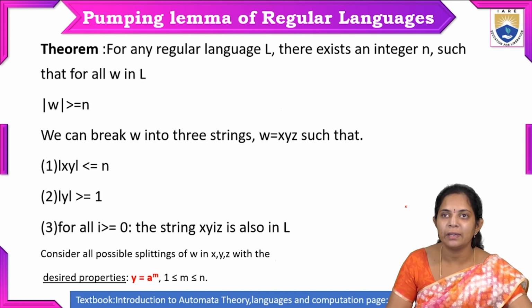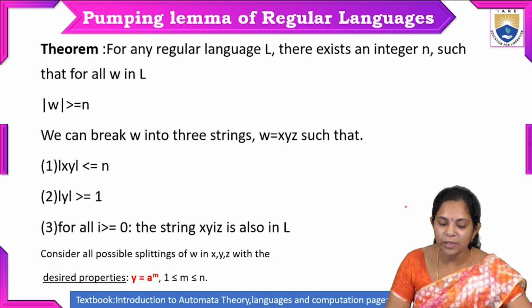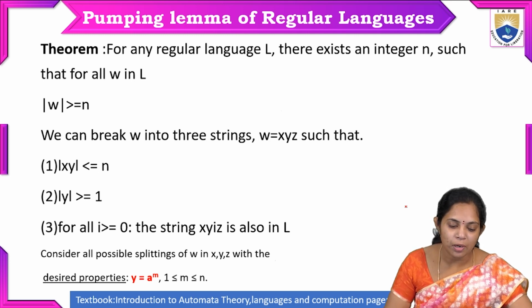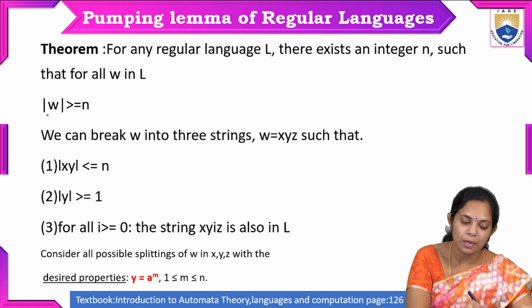Here is one theorem taken from the textbook. For any regular language L, there exists an integer n such that for all w in the language L, the length of w is at least n. What is this w?